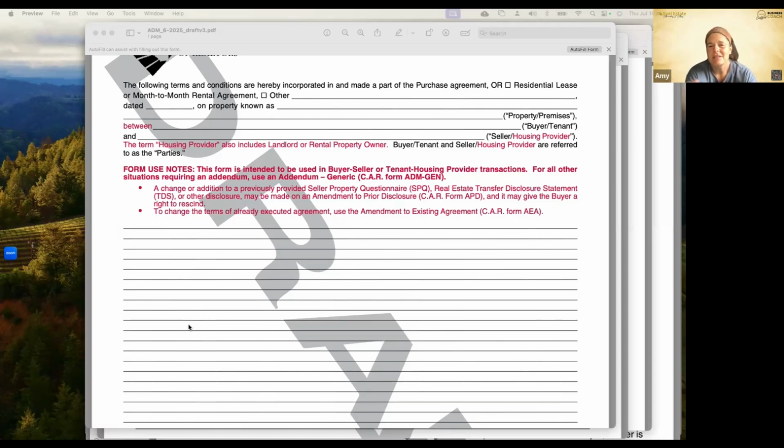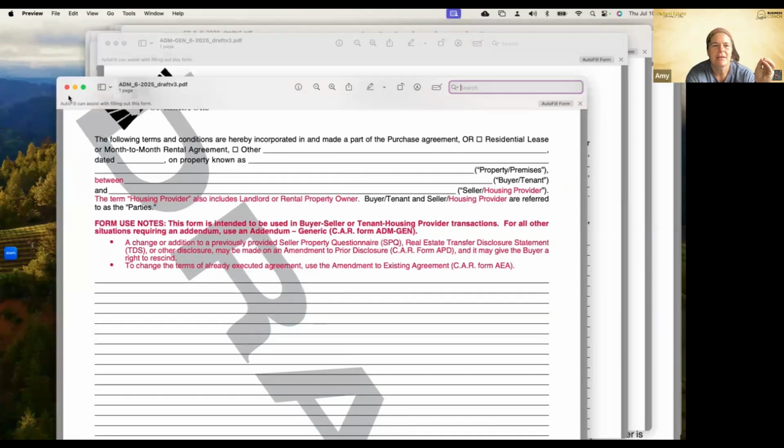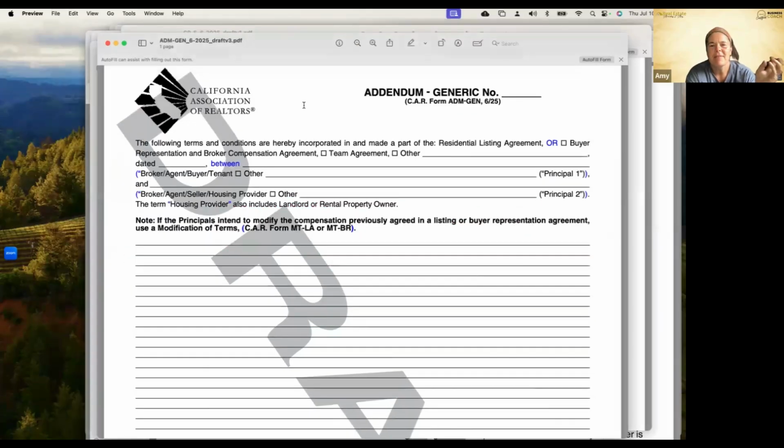The other place that I do this is sometimes you might submit an offer, and then you want to make changes to that offer before it gets accepted. Maybe there's another offer that came in, so you want to raise your offer price. You could rewrite the whole offer, or you could just do an addendum to the offer and change those terms, okay? So that is your form ADM, changes to that form. The next form that we have is our addendum generic, okay?